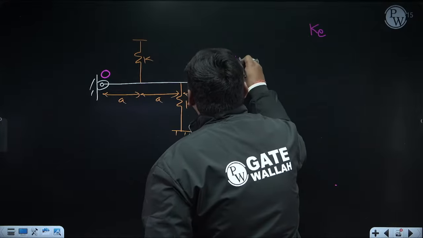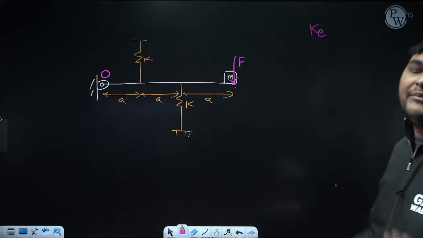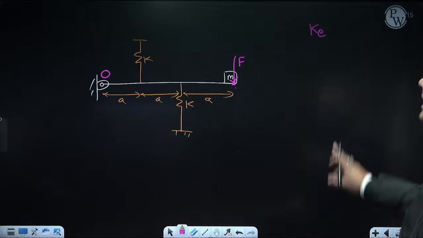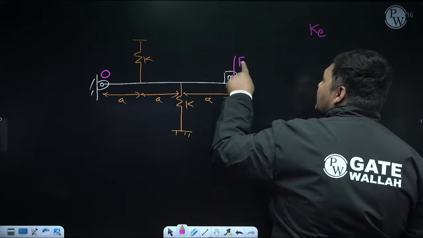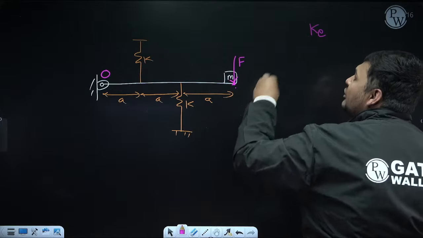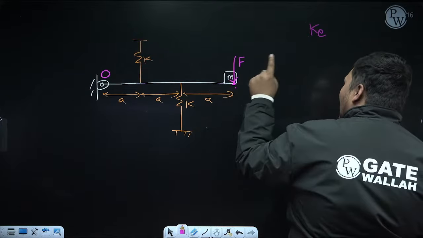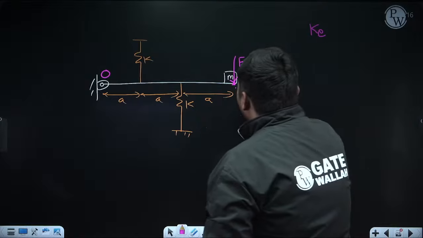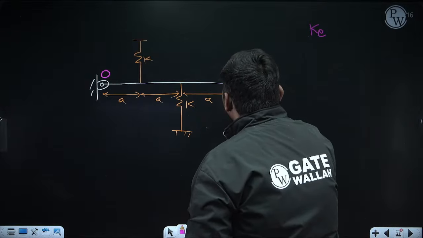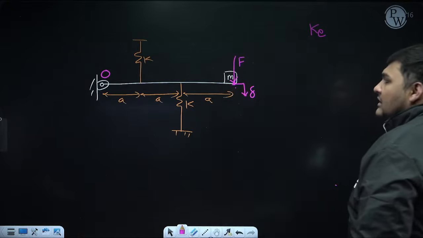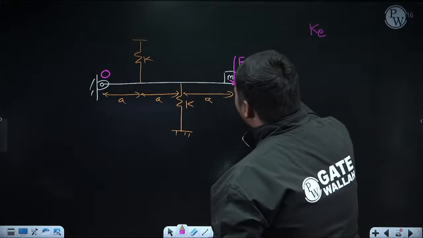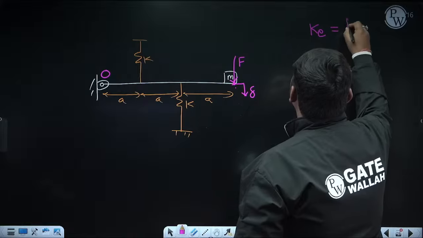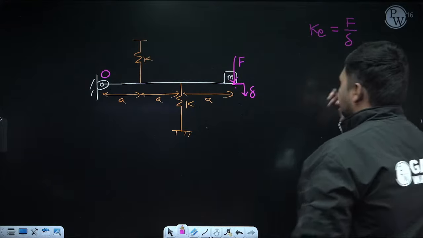After that, I have to do nothing with vibration because my objective is to calculate Ke. And for Ke, only apply F at this location in the direction of vibration. After that, you have to do nothing with vibration. Now, due to this static force F, we will calculate the static deflection of this same point in vertical direction, which I am denoting as delta. And after calculating delta due to this F, the formula to calculate Ke is F by delta.